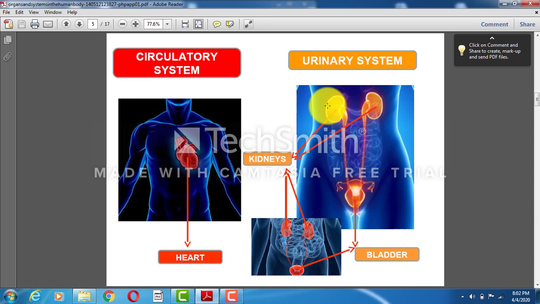What is the function of the kidneys? You have heard that the kidneys are used for excretion of waste products and urine. All the water which is not required in our body is stored here and then passed out. So kidneys are useful for excretion of waste products and urine.